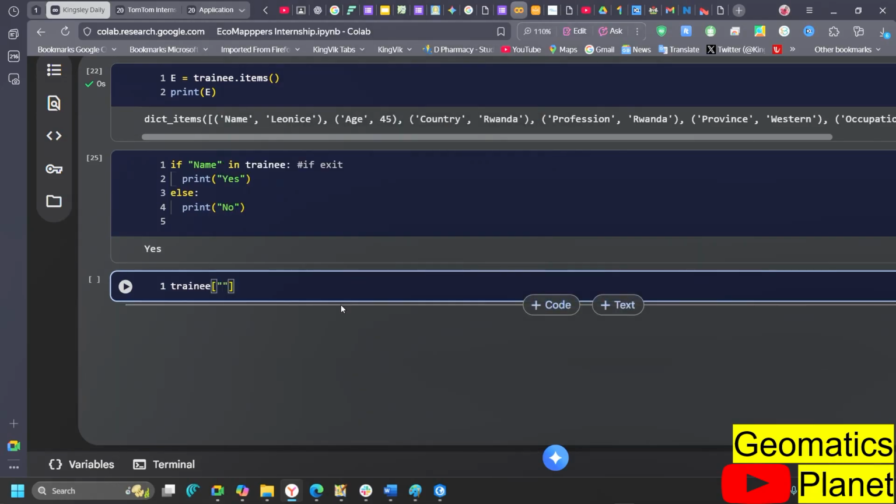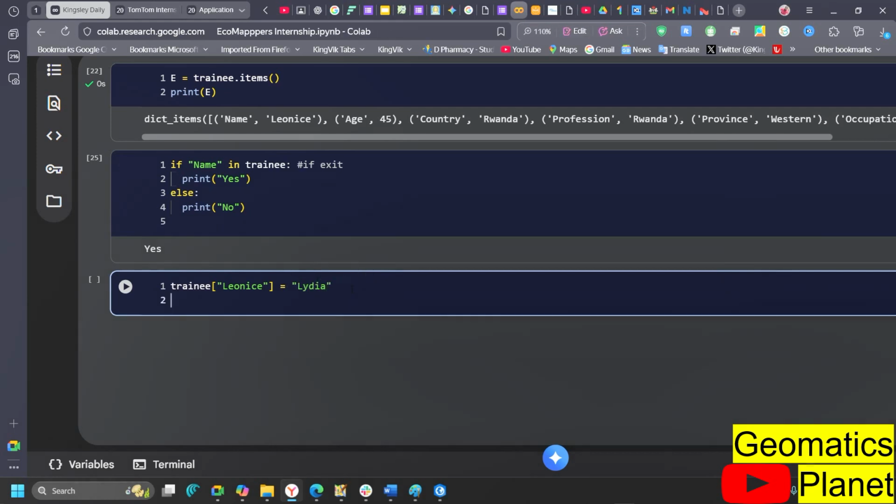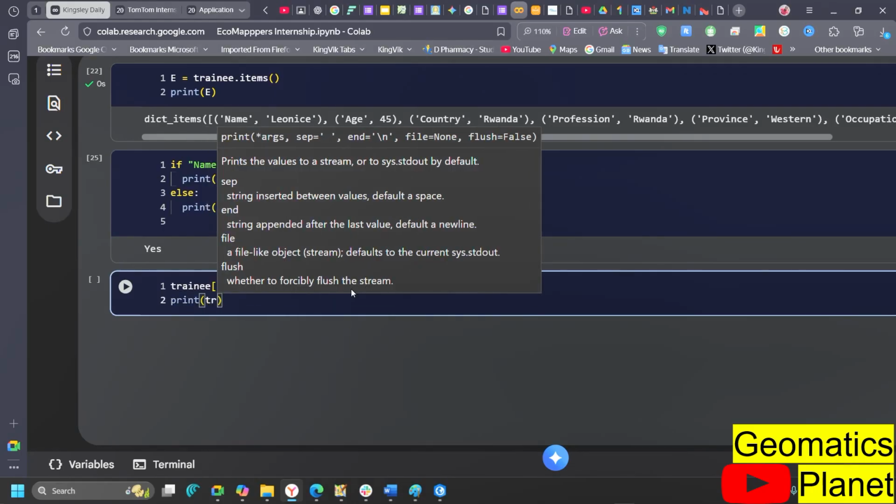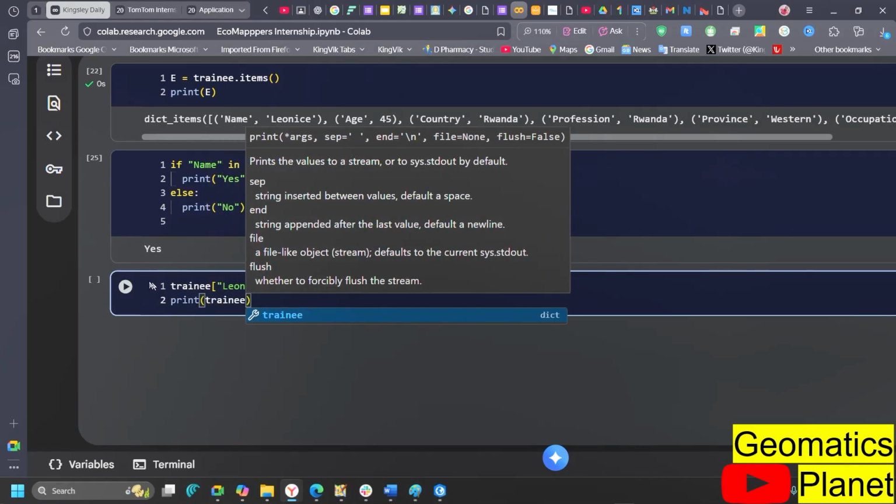I don't want to use Leon. So again, I want to start using Lydia. Now, if I want to start using Lydia, sorry, it's supposed to be Leon. Did I write the name well? I want to replace it with Lydia. Now, if I go ahead and say print trainee, what happens then?